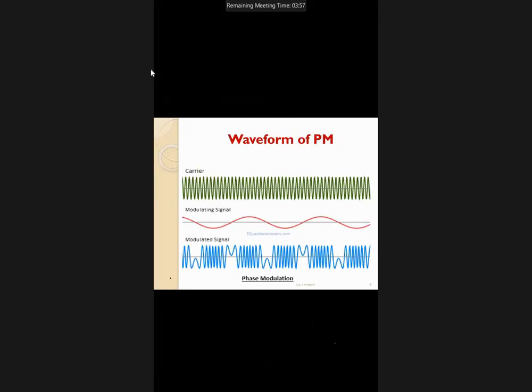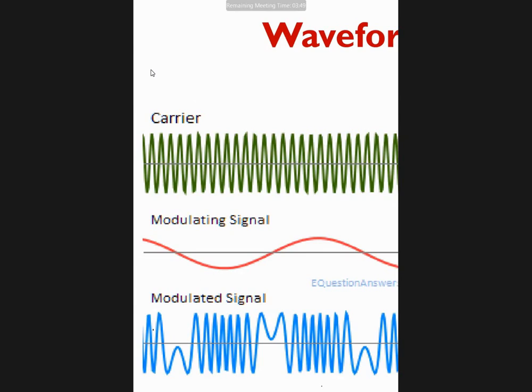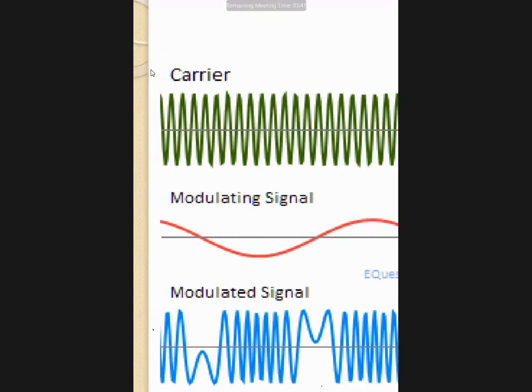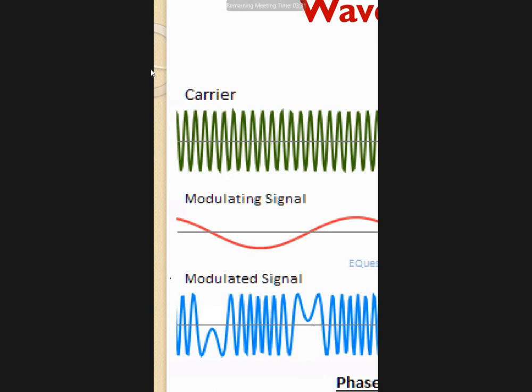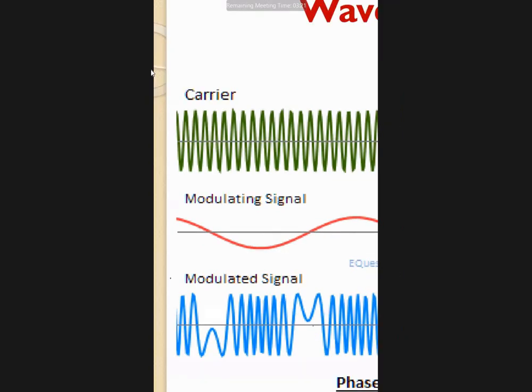Look at this. This one is the carrier signal, this is the modulating signal, and this is the modulated signal. If you look at the amplitude, is there any change in the amplitude of the modulated signal compared with the carrier signal? No change. If you look at the time period, that is the frequency, is there any frequency change? No, no frequency change. So, what is the changing factor here? Phase. The phase is going to change.